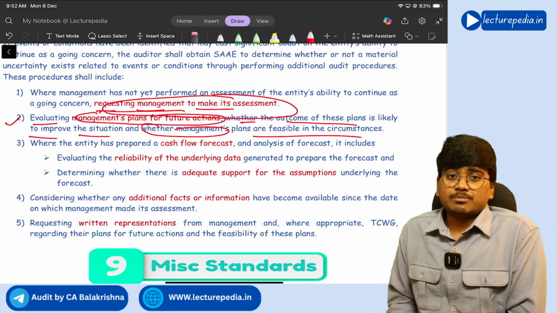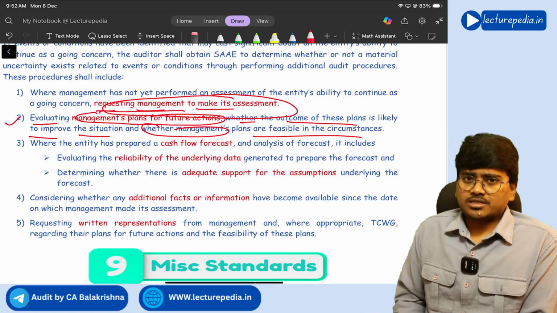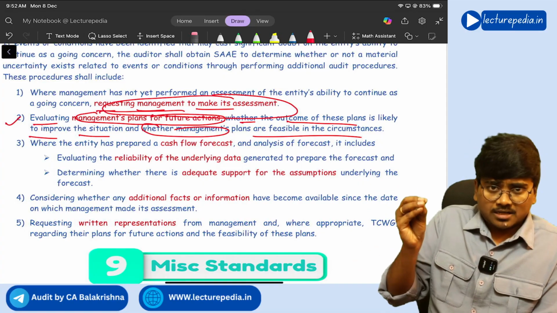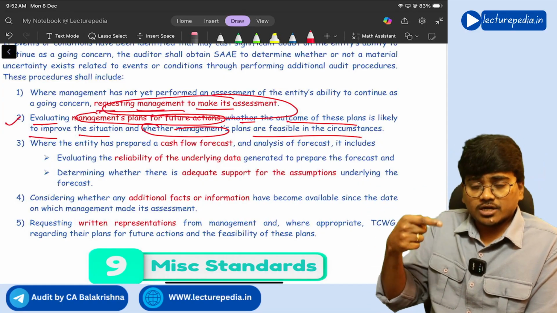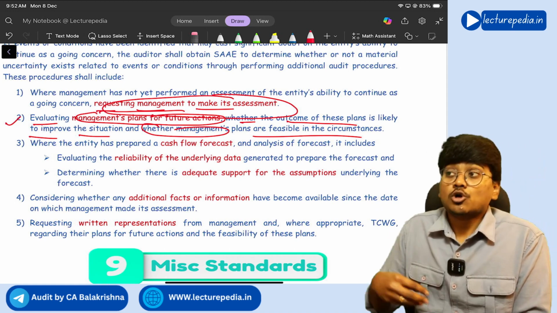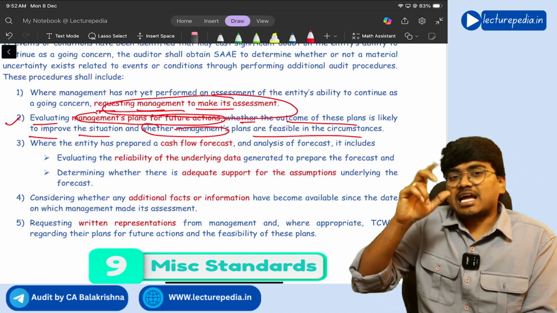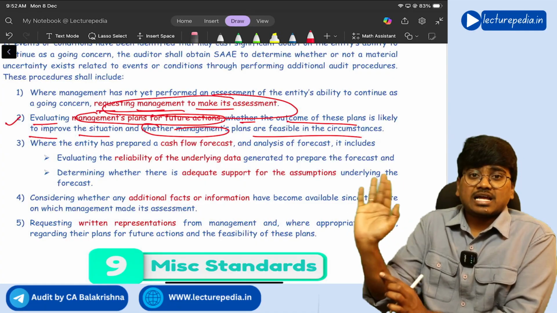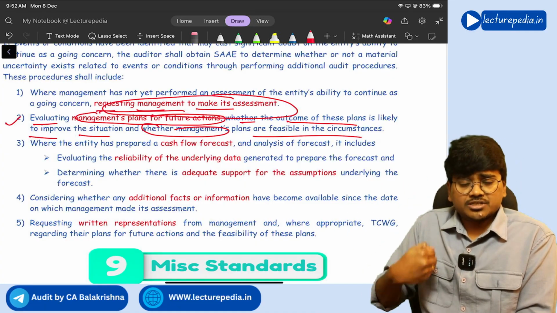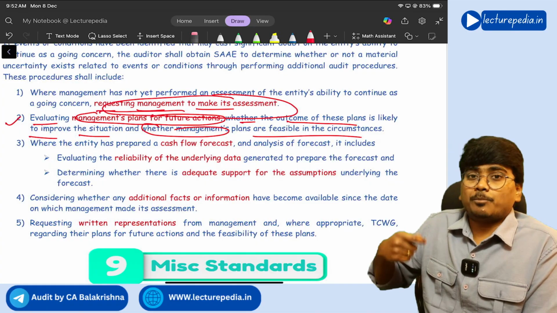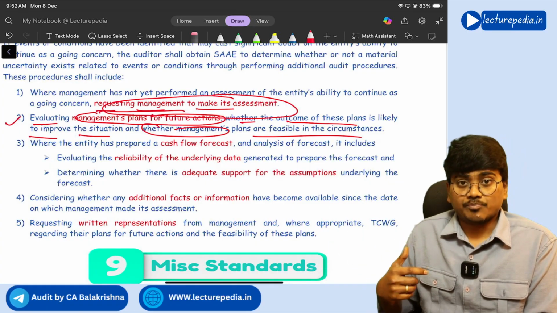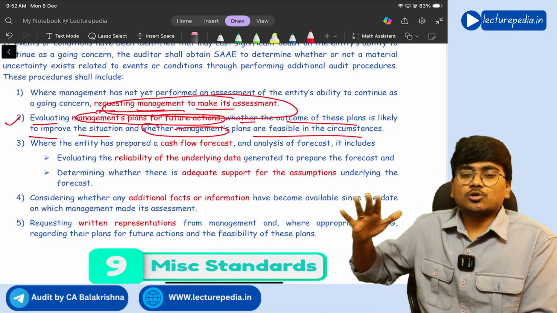Next, sometimes what the management will do is, see auditor, even though there are conditions, even though there are events that may cast significant doubt on the entity's ability to continue as a going concern, we are having sufficient cash flows. See, this is our cash flows. We are having sufficient cash flows. With these cash flows, we will be able to pay the liabilities. So we will be able to continue as a going concern.